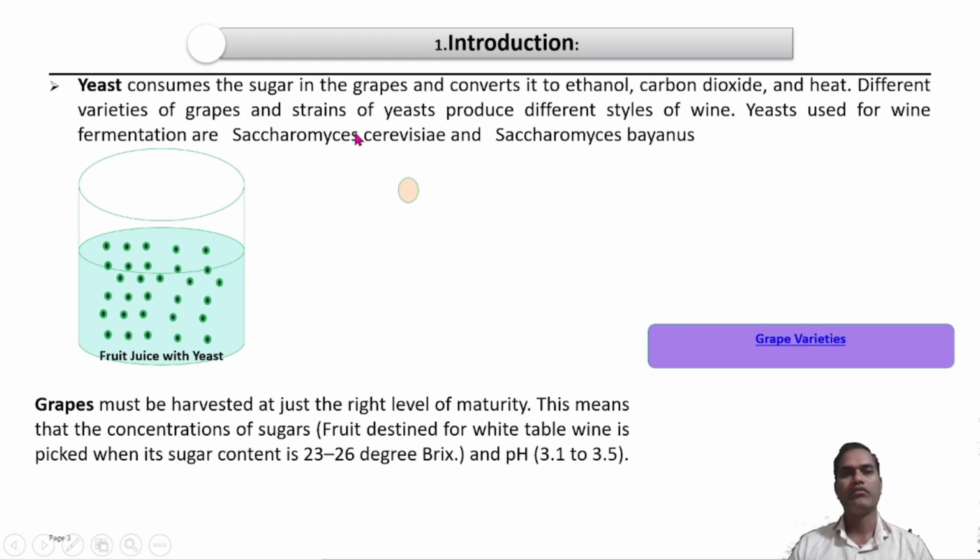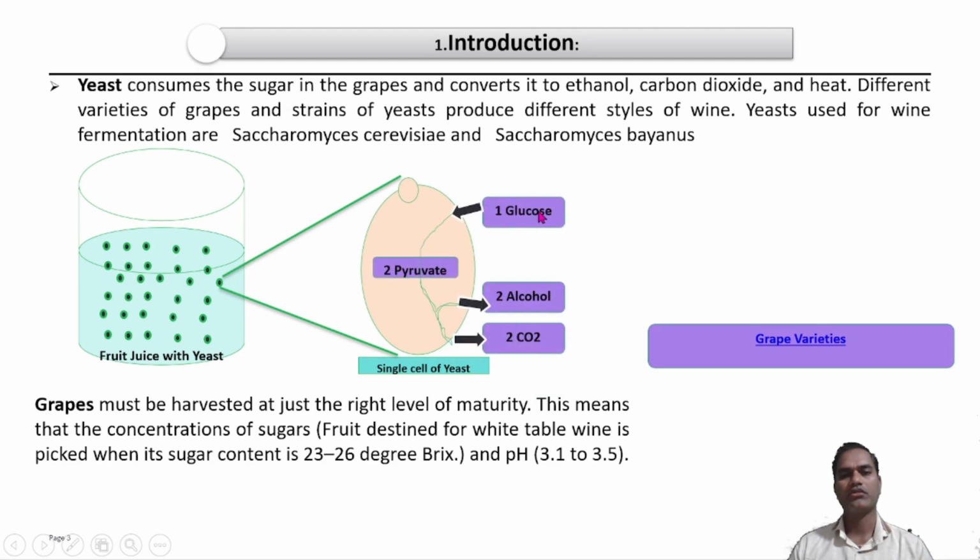Specifically, when yeast cells are added into the grape juice, they start the glycolysis process by absorption of glucose into the cell's body. Under anaerobic conditions, glucose is converted into 2-pyruvate by the glycolysis process, and after that 2-pyruvate is converted into acetaldehyde, then into ethyl alcohol plus carbon dioxide, and these are released from the cell.